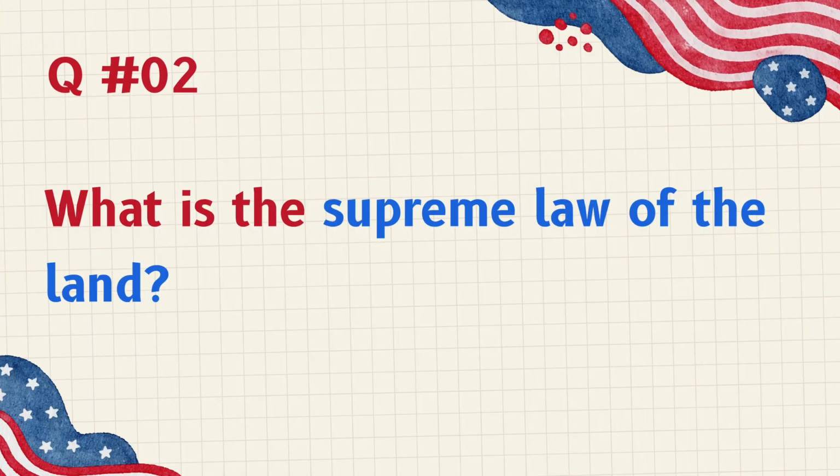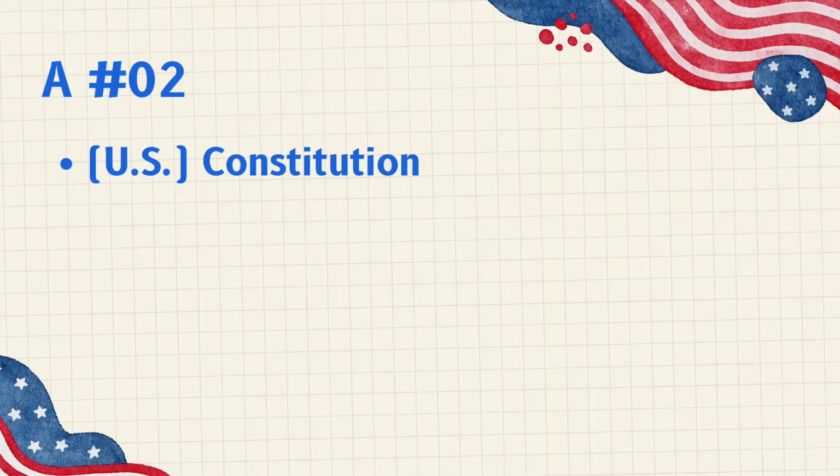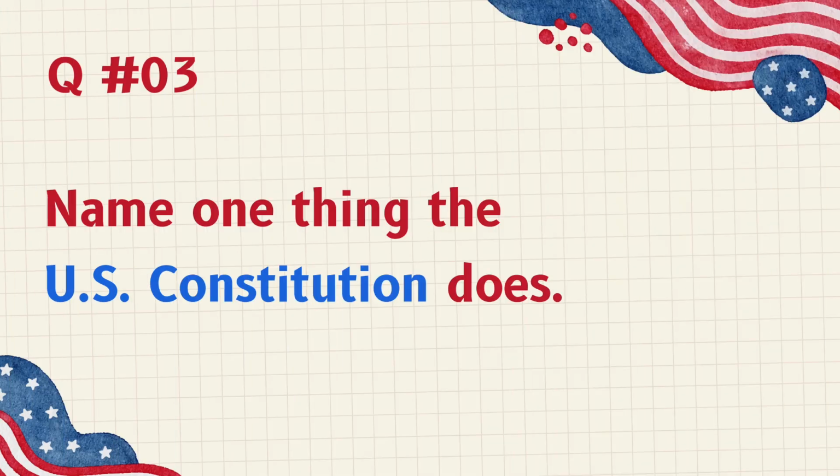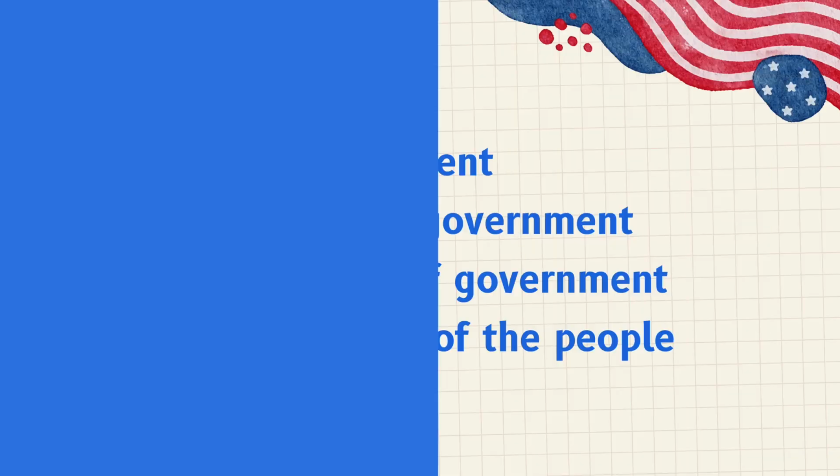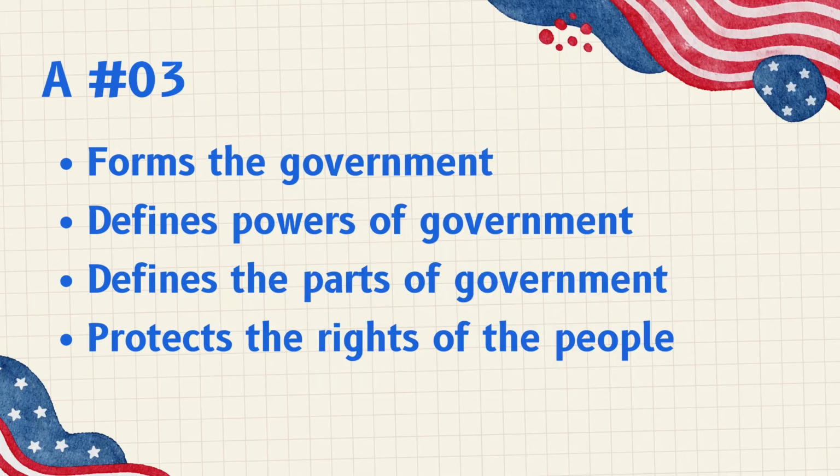What is the supreme law of the land? U.S. Constitution. Name one thing the U.S. Constitution does. Forms the government, defines powers of government, defines the parts of government, protects the rights of the people.